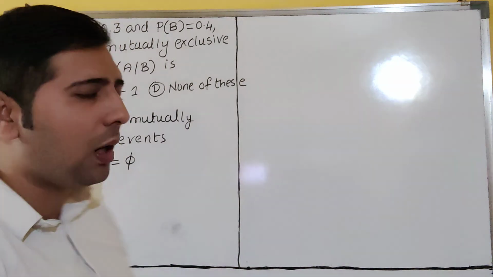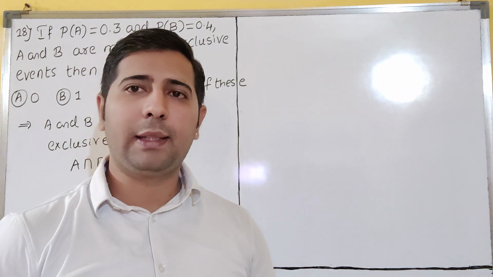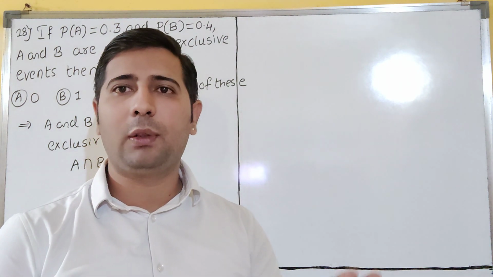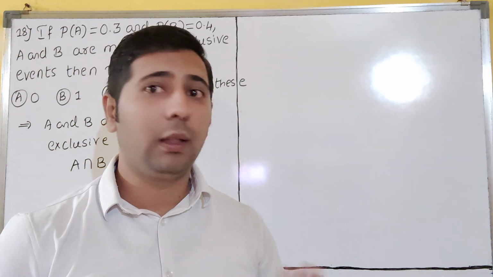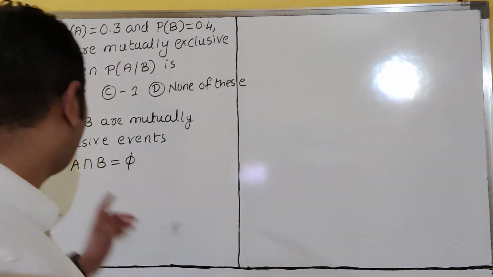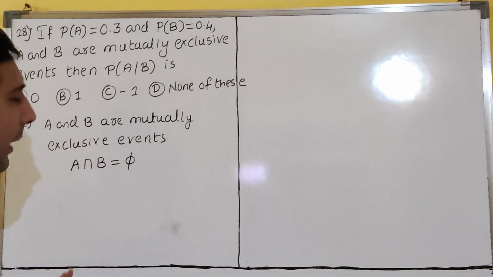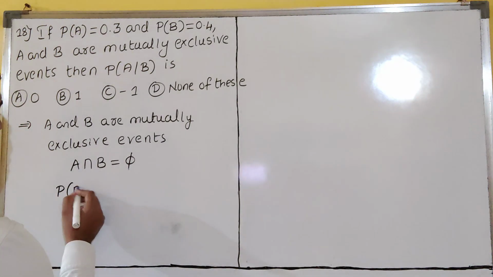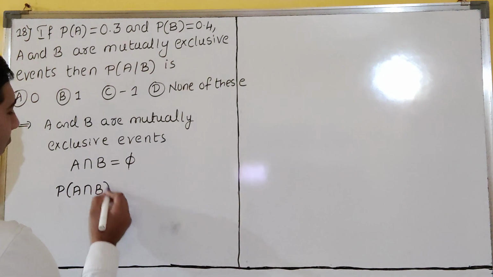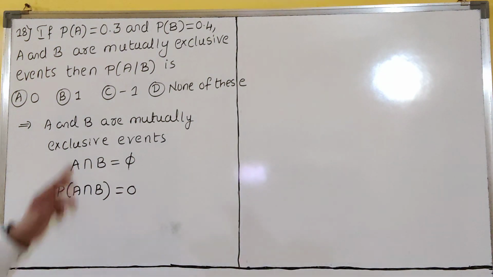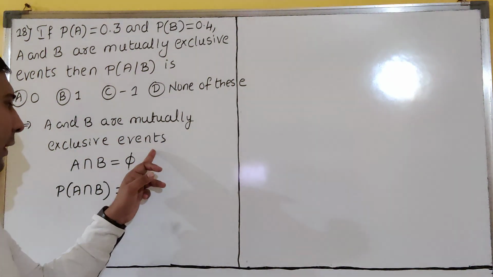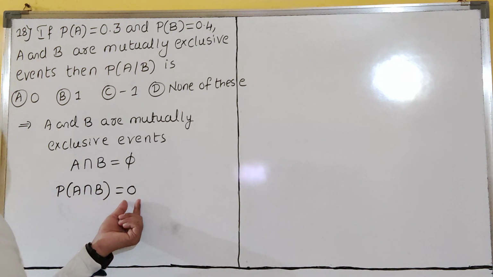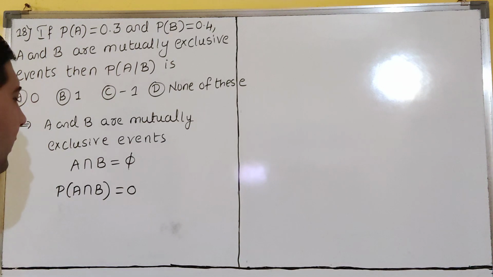There are no common elements between the two. Between A and B, no elements will be common, that is what I am saying. So here no common elements will be there. This is empty, dear students. So then probability of A intersection B is equal to 0, dear students. Remember, if A and B are mutually exclusive, then probability of A intersection B is what? 0, dear students. Clear?